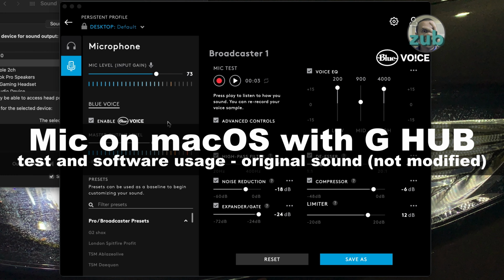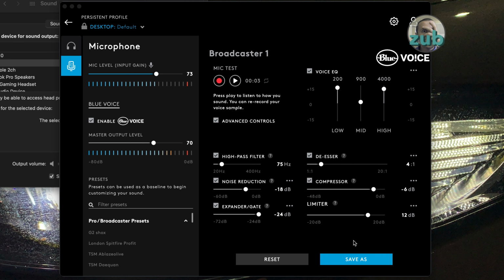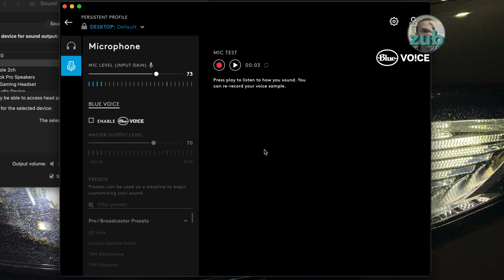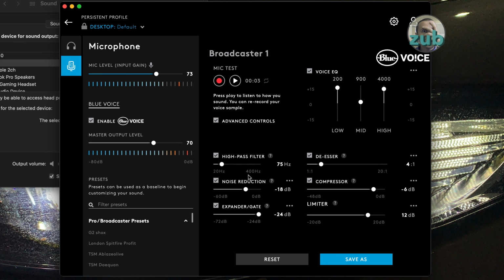This is Blue Voice enabled with default settings. Let's first disable it and see how it is without. This is how it sounds when it's disabled. Let's enable it back and see how it is with these settings.